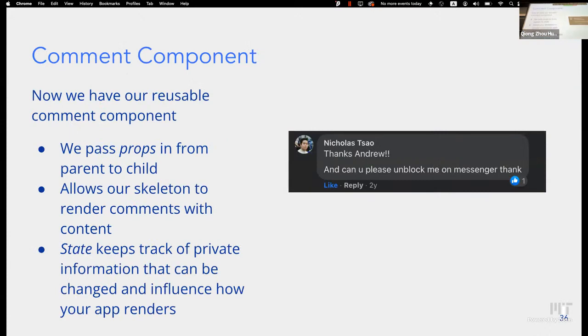So now we have our reusable comment component with all the properties that we mentioned before about the code skeleton and getting data from the parent component. And now we have a private state that tracks the number of likes for this one component. So we have successfully modularized this component and separated it from any other component comments that we won't want to change.